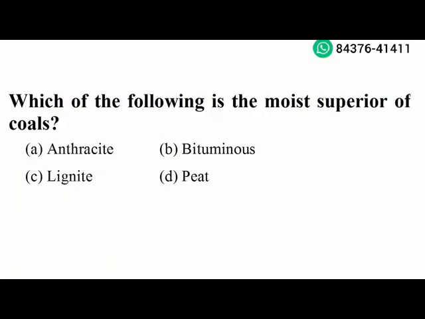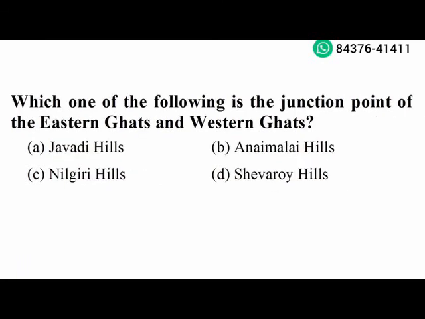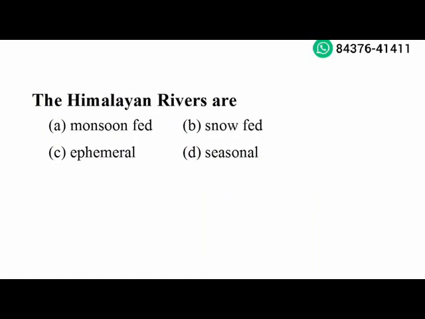Next question. Which of the following is most superior of the coals? Anthracite. Option A is the right answer. Which of the following is the main difference between Western and Eastern Ghats? Continuity. Option B is the right answer. Next question. Which one of the following is the junction point of Eastern Ghats and Western Ghats? Nilgiri Hills. Option C is the right answer. Next question. Himalayan rivers are snow-fed. Option B is the right answer.